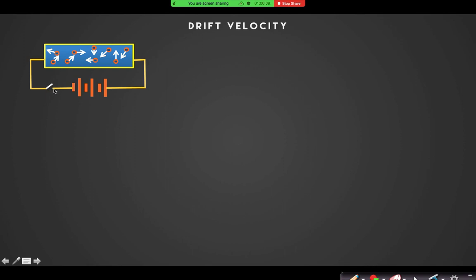As I have opened that switch, inside the conductor there are free electrons and the free electrons can move freely inside that conductor anywhere by taking energy from surrounding. It can be from the normal room temperature. They can take energy and they can roam around inside the conductor. But the movement of these electrons, you can see from the diagram, is arbitrary and random.